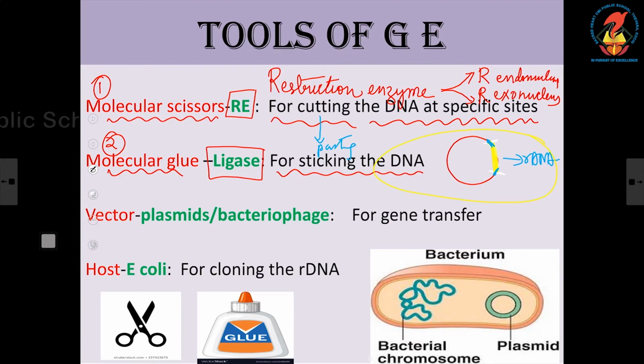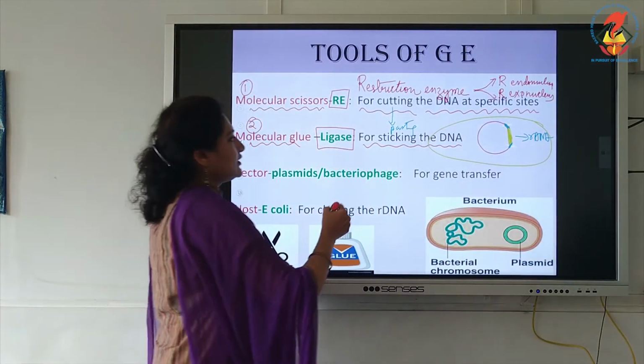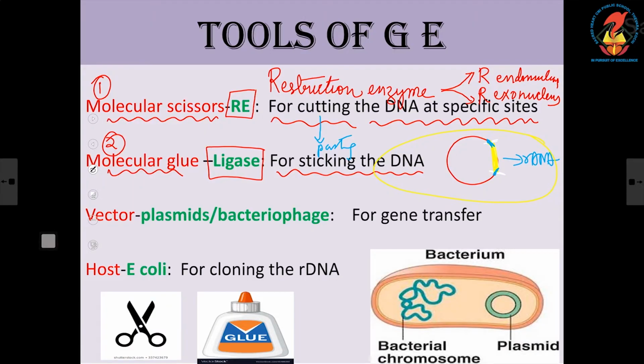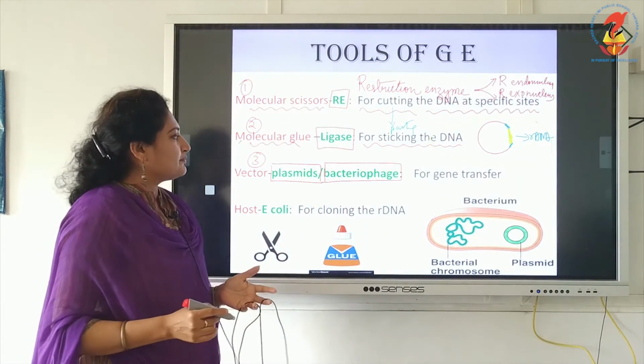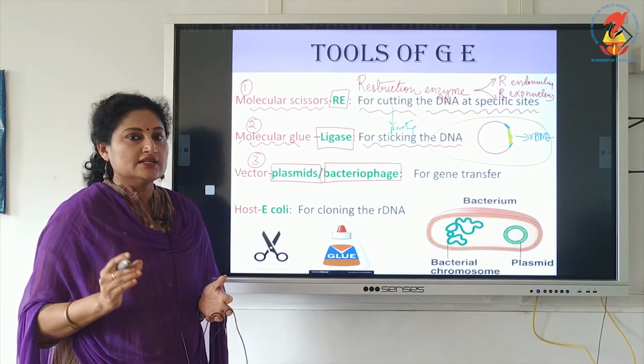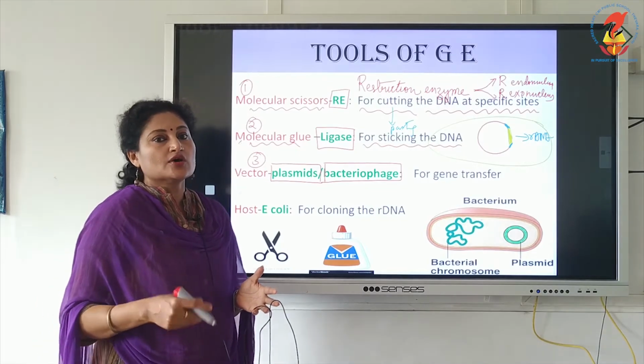Okay. Then only it will be complete form, and within the host it multiplies. Now, going by the tools, the third tool is the vector, and by now you know which is the vector. The vector is a plasmid, or it can be a bacteriophage. So, here I wish to define a plasmid. We have learnt in 11th standard, plasmids are small circular DNA found in prokaryotes in addition to the chromosomal DNA.